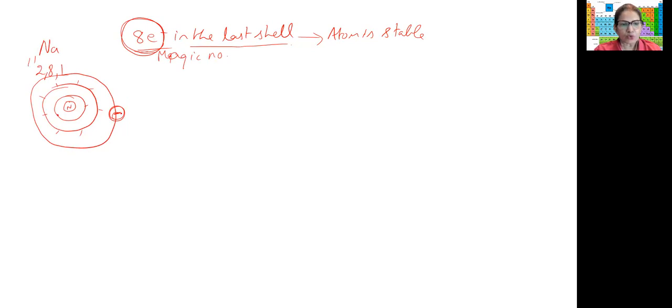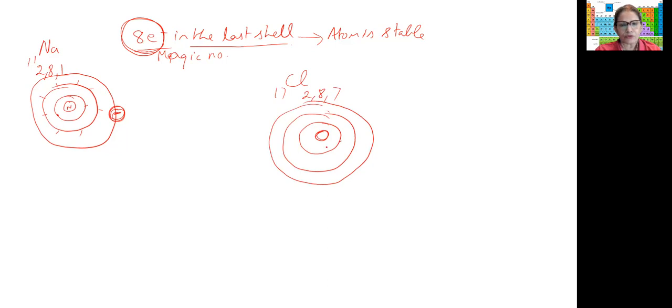But if we see here, sodium has 1 extra electron, so it wants to quickly lose the electron and form an ion. Similarly, we will see for chlorine also. Chlorine has atomic number 17, so 2, 8, 7 is the electronic configuration. Now let us draw. This is the nucleus. The first shell has 1, 2. The second will have 1, 2, 3, 4, 5, 6, 7, 8. The third has 1, 2, 3, 4, 5, 6, and 7.